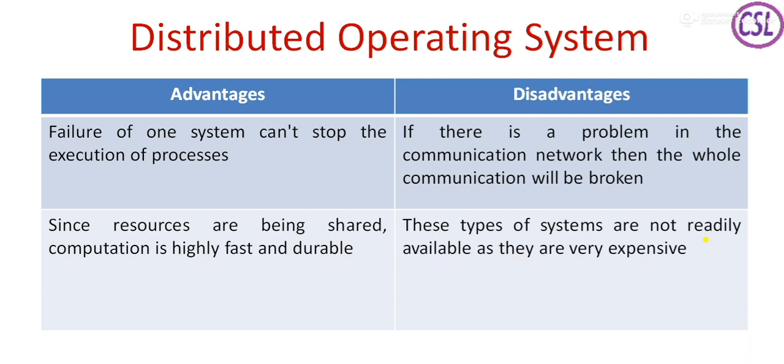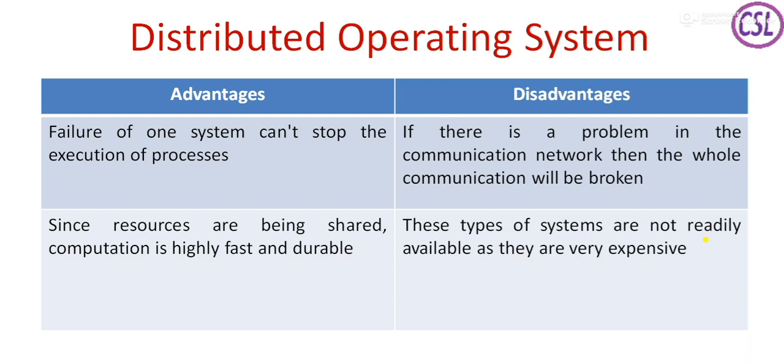That is an advantage. And one more advantage is that sharing happens between the resources of different systems so that computation is increased. So we can get fast computation, because different processors are working on that task.